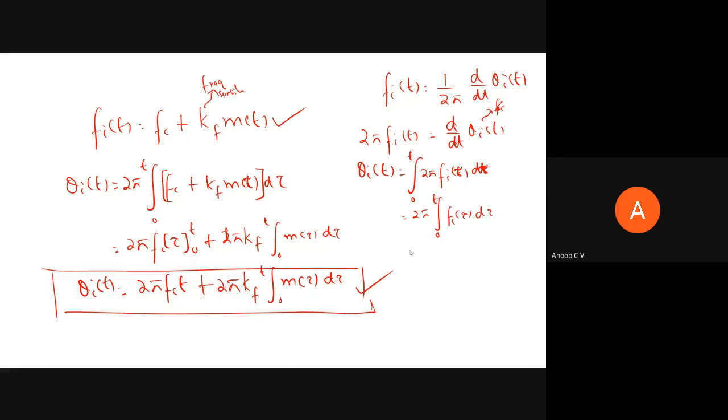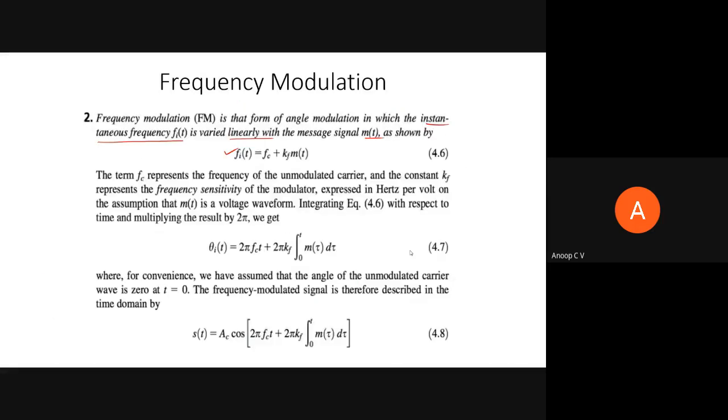Is it clear? Any doubt? Anyone has any doubt? Please feel free to ask. I hope it is a no.